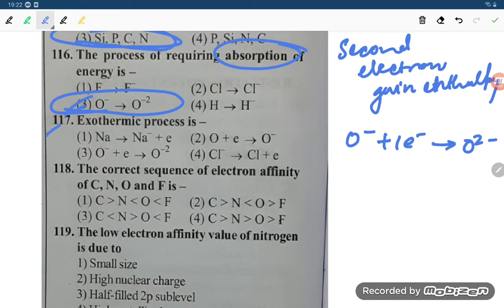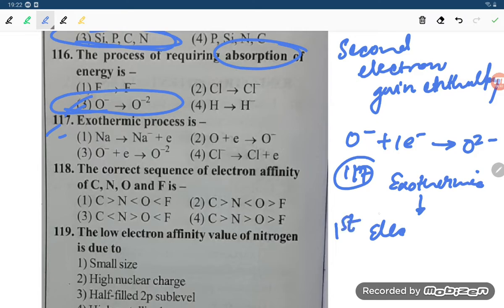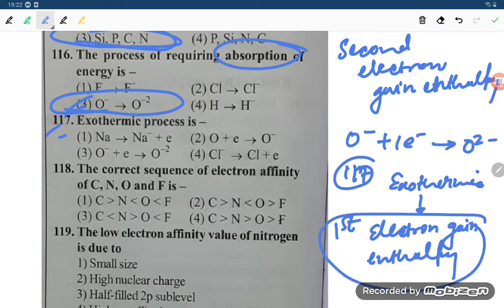Exothermic process, question number 117. When you are talking about exothermic, student, what is exothermic? That is electron gain enthalpy. Which one? First electron gain enthalpy is an exothermic process. So which one is the correct option, student, if you are checking?